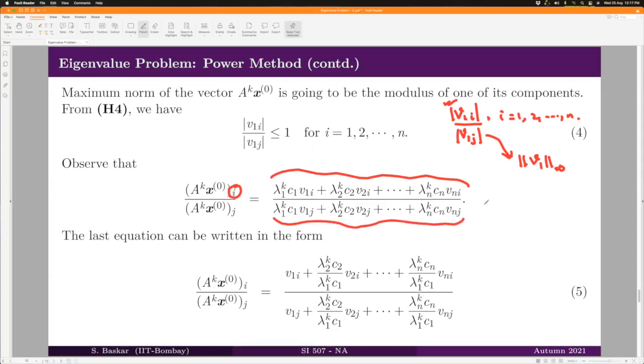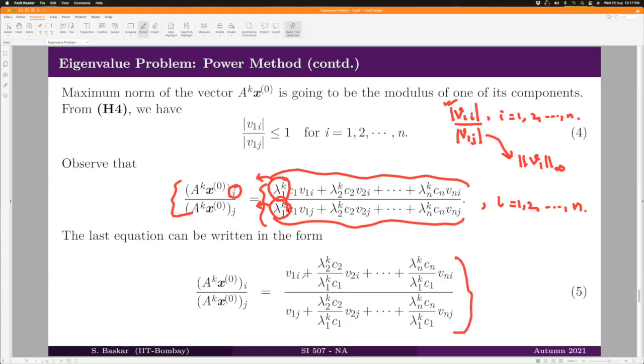And this will happen for all i equal to 1 up to n. So this quantity is written like this. And now, as usual, I will take lambda 1 to the power of k common, both in numerator and denominator, and I will cancel them. Then what remains is this, right?